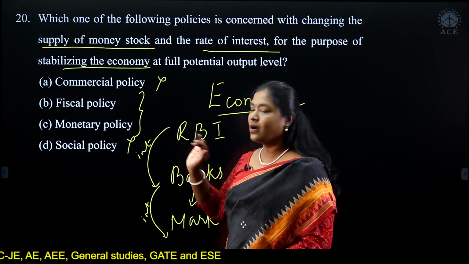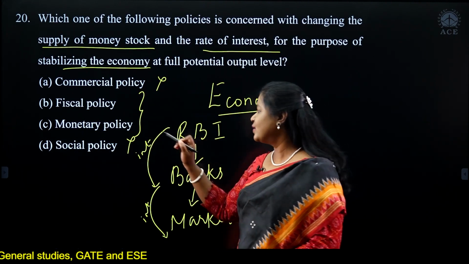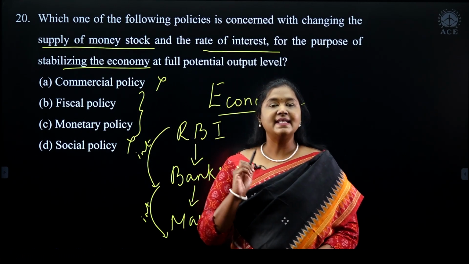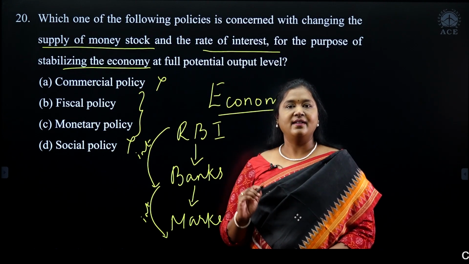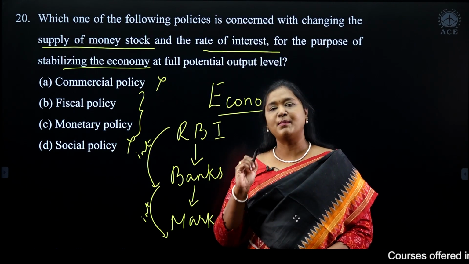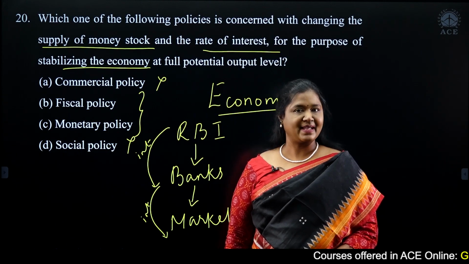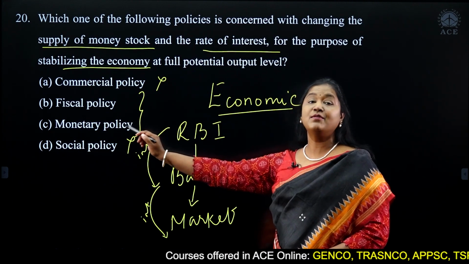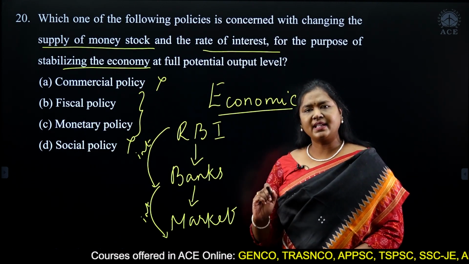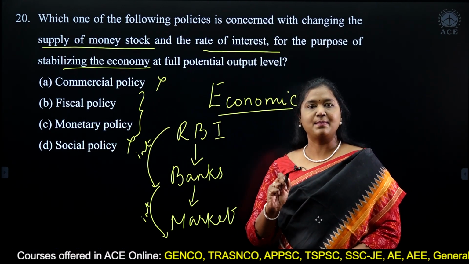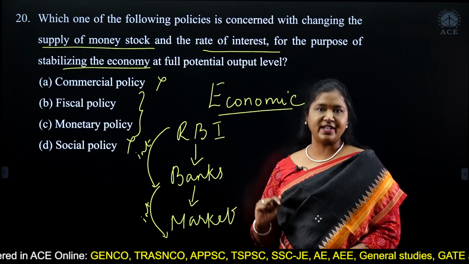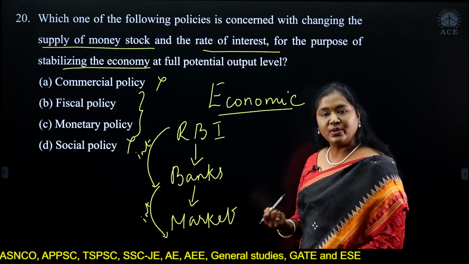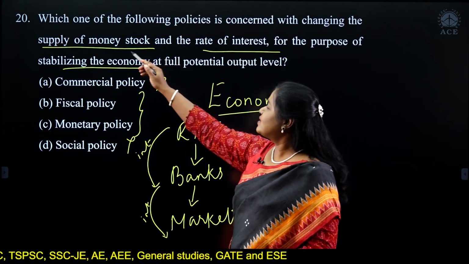When we talk about money and RBI, it is always the monetary policy. When we talk about fiscal policy, it is about the Government of India, the Ministry of Finance, income and expenditure. Am I clear? What is the objective of the monetary policy? The objective of the monetary policy is price stability and growth of the economy. How they control inflation is based on money supply.